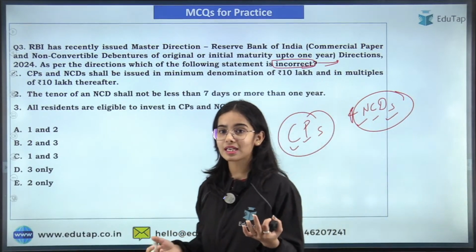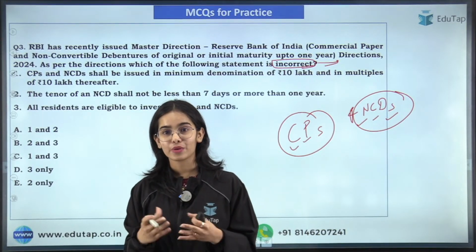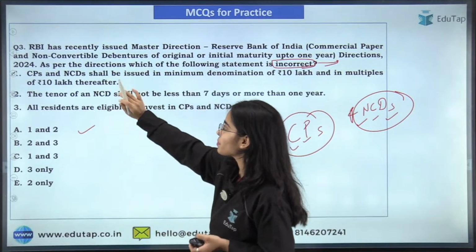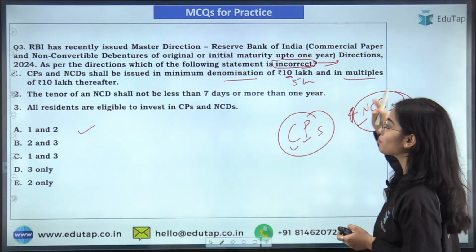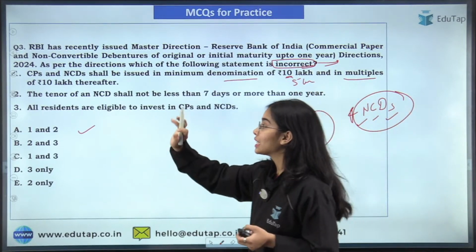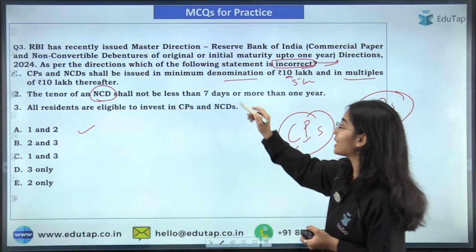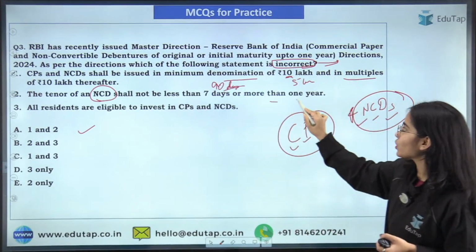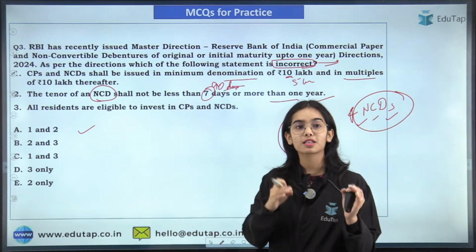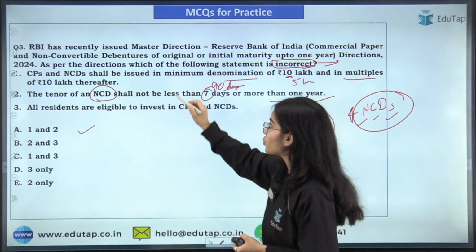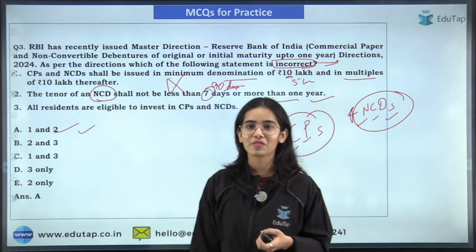So I am getting mixed answers. Some are saying B, some are saying A. Sorish, Nitya, Rohit and Pratul are saying A. Let's see: CPs and NCDs shall be issued in a minimum denomination of how much? 5 lakh and in multiples of 5 lakh thereafter. The tenure of the NCD, that is the non-convertible debentures, shall not be less than 90 days or more than 1 year. So that's why this is also wrong. All the residents are eligible to invest in the commercial papers and NCDs. So that is correct. So the first and second statements are incorrect, and that's why the answer is A here. Absolutely correct everyone. Very good.